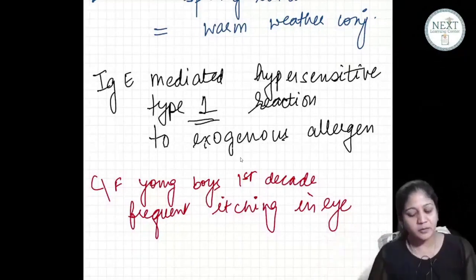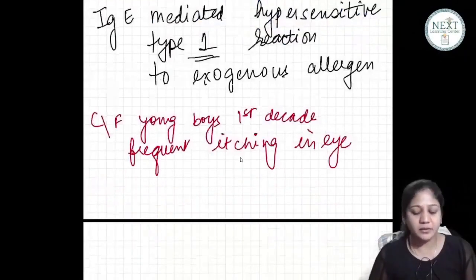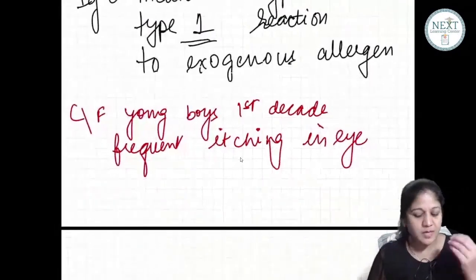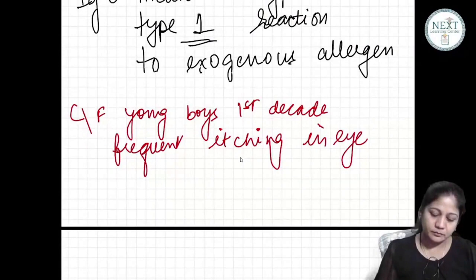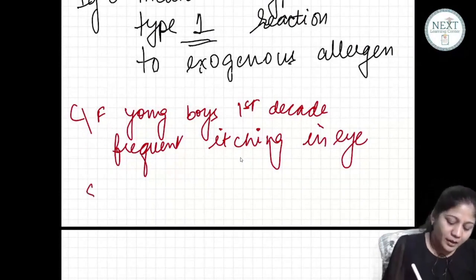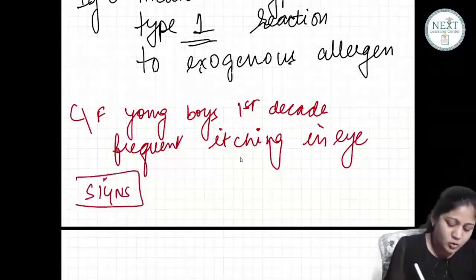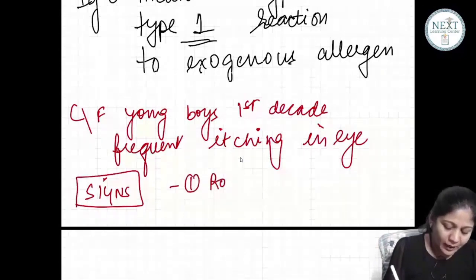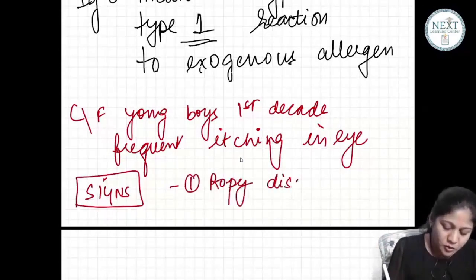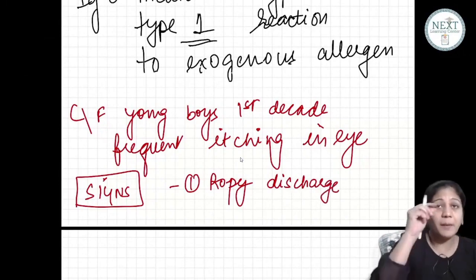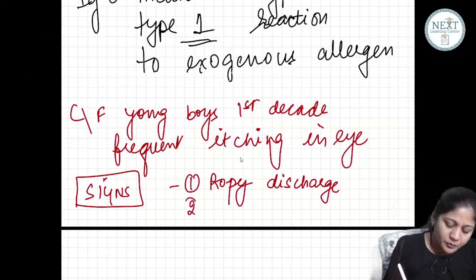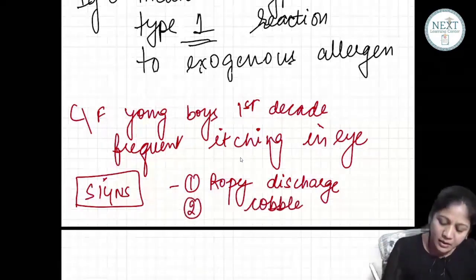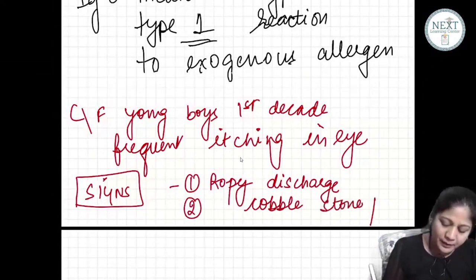ठीक है, so this is a typical complaint by the mother. डॉक्टर जैसी गर्मी शुरू हुई वैसे ही इसे परेशानी शुरू हो जाती है. ओके, now when I see these patients, I see so many signs. The first is called the ropey discharge. इन बच्चों की आंख में से ऐसा थिक पानी आता है, we call it the ropey type of discharge. ठीक है, apart from that you see big papillae. Papillae दिखाई देते हैं जिन्हें नाम दिया है cobblestone papillae.